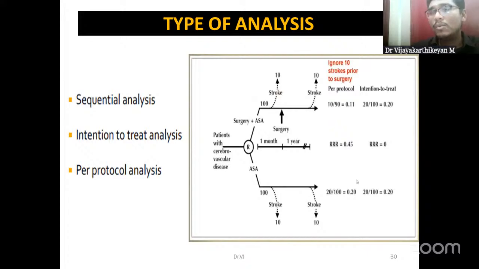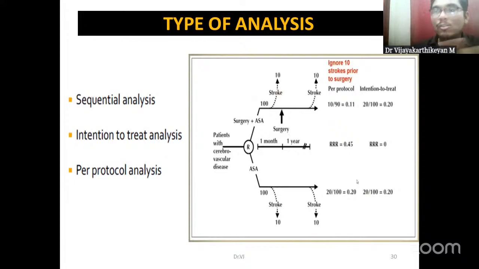We had an MCQ on this also. The type of analysis which has the highest quality, or is considered to have the highest clinical relevance, is this intention to treat analysis. Why is that? We have introduced randomization for a certain purpose, right? Those who have been randomized have to be analyzed at the end. That is intention to treat analysis. Say, for example, 1,000 individuals enter the trial, and they are randomized into 500 and 500 in both the groups. All these 1,000 will be analyzed at the end. That is intention to treat analysis.